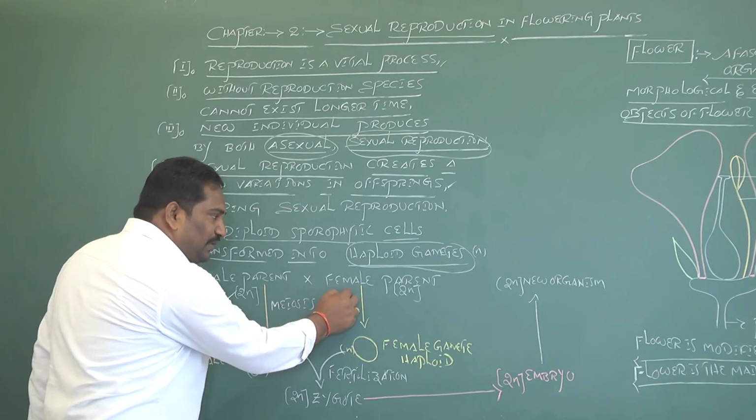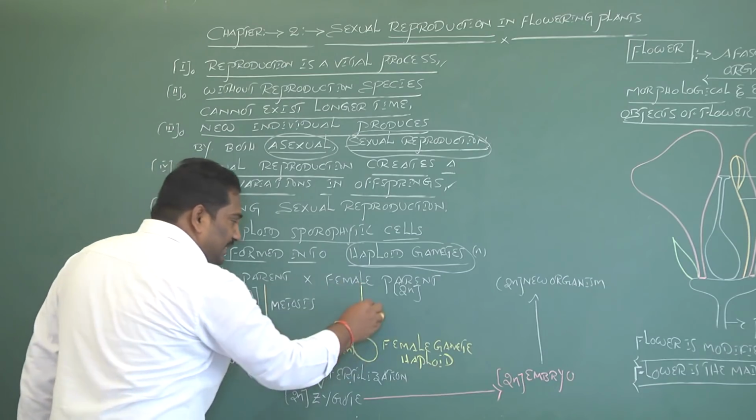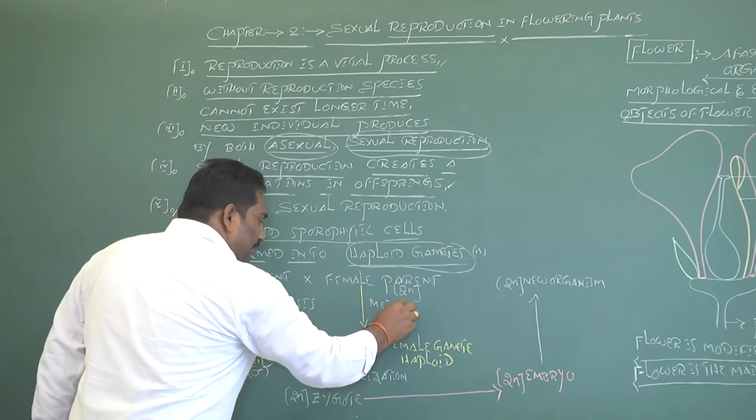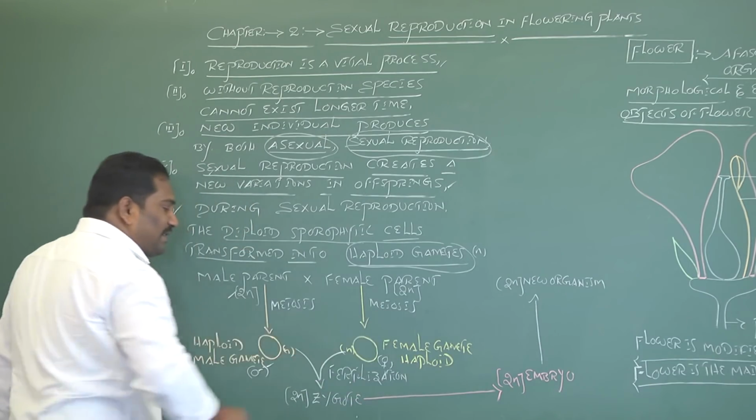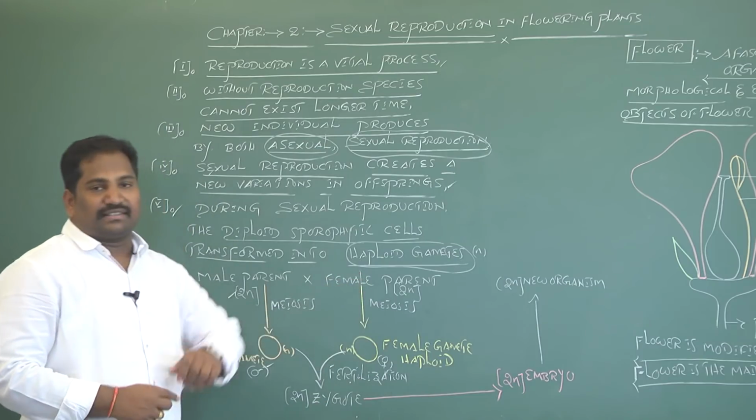These are diploid female parent sporophytic cells. Whenever they undergo meiosis, they produce haploid female gametes by female gametogenesis.